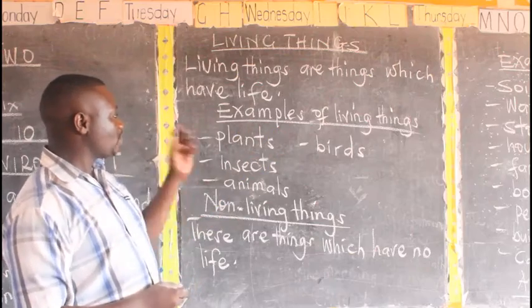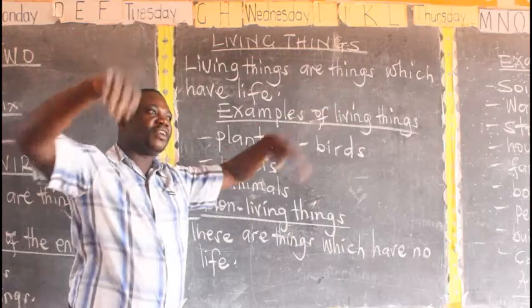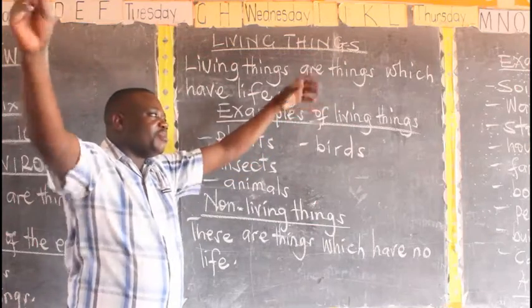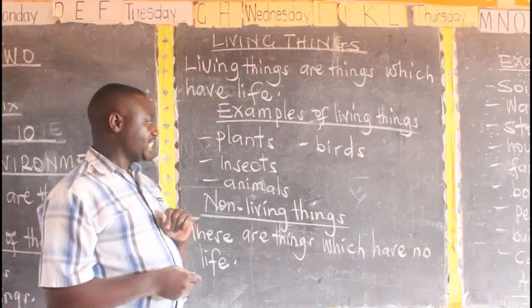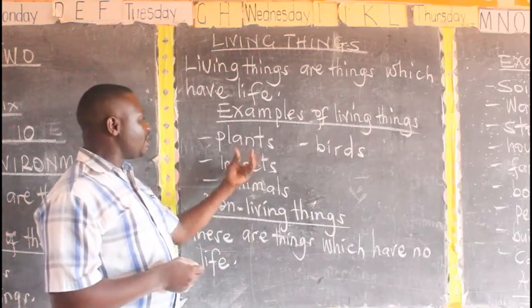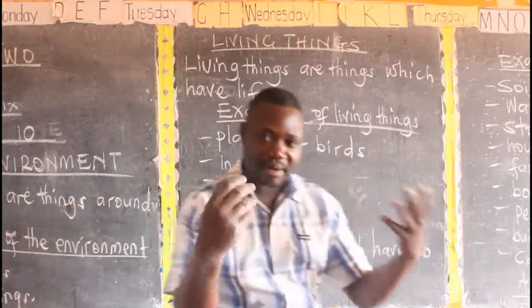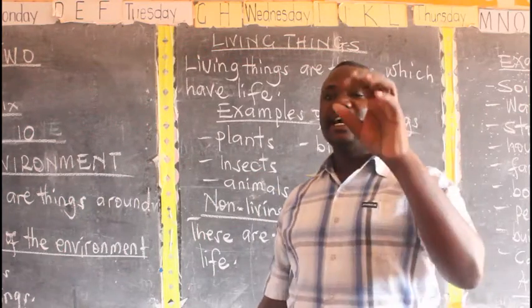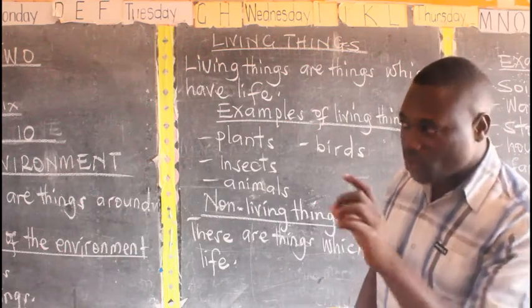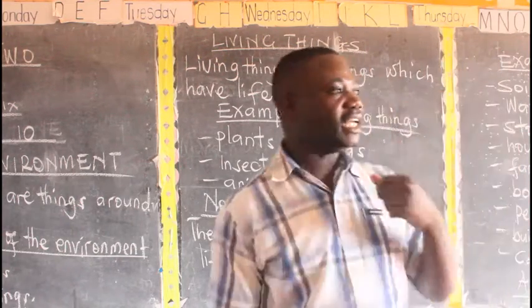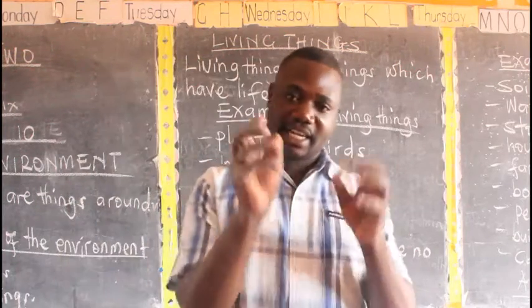Examples of living things, we have plants. We have birds. You always see them flying in the air. And some of you always try to fly like birds. They are living things. They have life. When I say birds, I mean weaver birds, our hens at home, our ducks at home, and also cocks at home, because there is a difference between a hen and a cock.